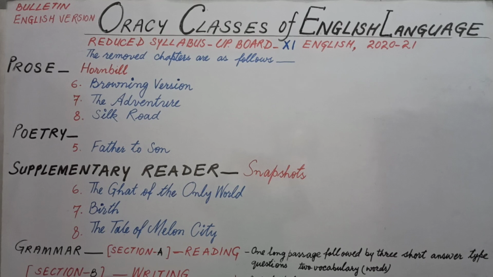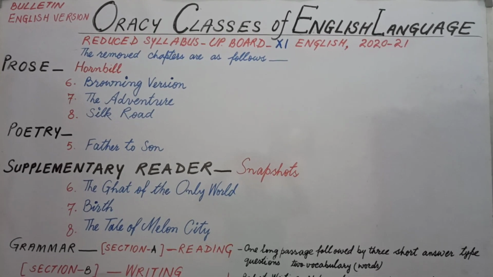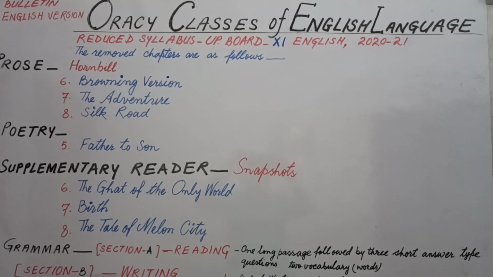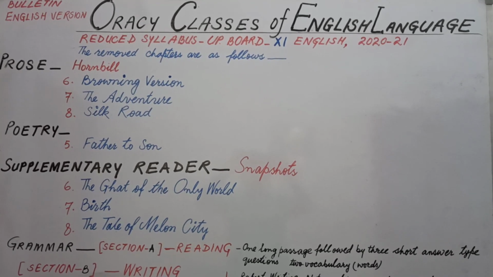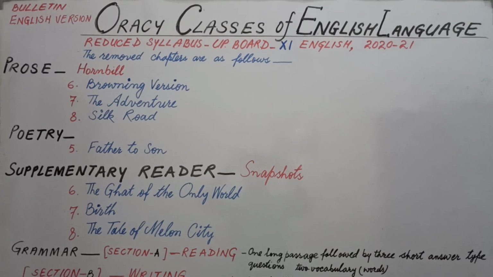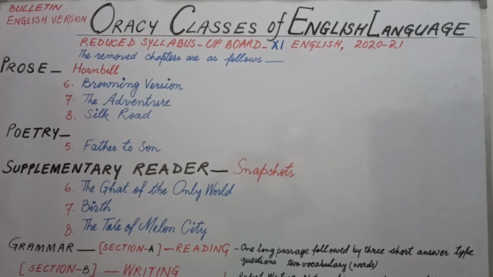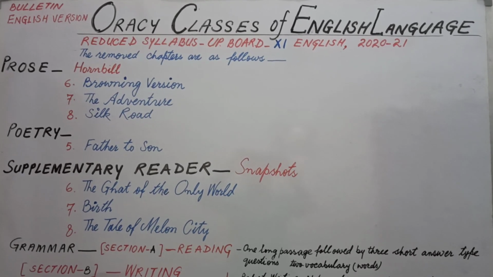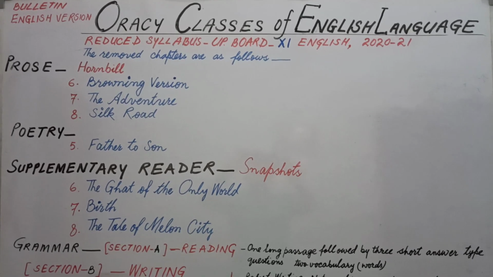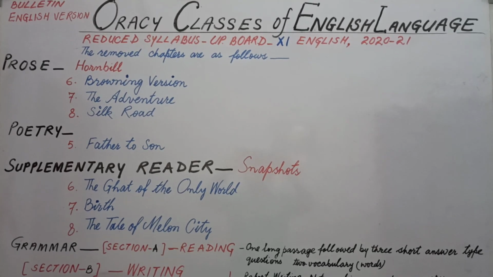Students, the book Hornbill is taken as prose in UP Board, and from this prose, chapter number 6 Browning Version, chapter number 7 The Adventure, and chapter number 8 Silk Road have been removed, and they will no longer be in your syllabus. In poetry, poem number 5 Father to Son has been deleted, and this will no longer be in your syllabus.